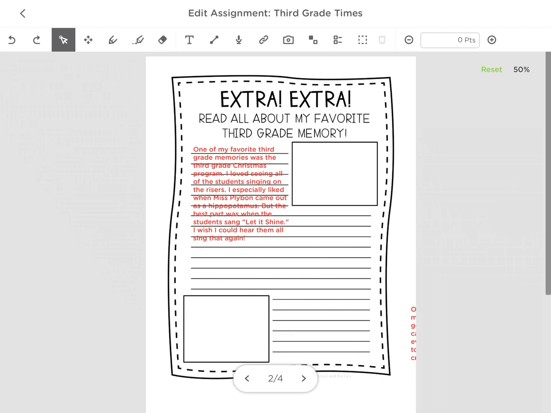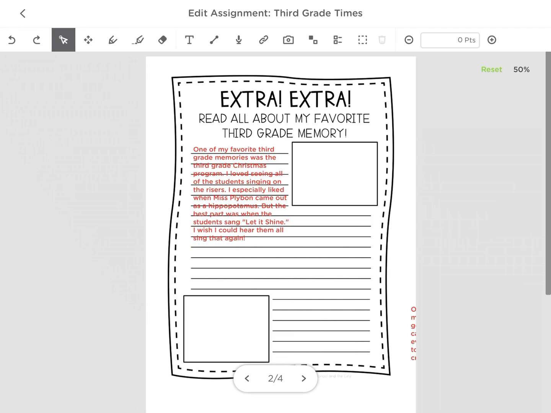I wrote that one of my favorite third grade memories was the third grade Christmas program. I loved seeing all of the students singing on the risers. I especially liked when Miss Plybon came out as a hippopotamus. But the best part was when the students sang Let It Shine. I wish I could hear them all sing that again. So I told you some details about my memory, right? I didn't just say I liked the Christmas program. That's boring. I want you to tell me some details about your favorite third grade memory.